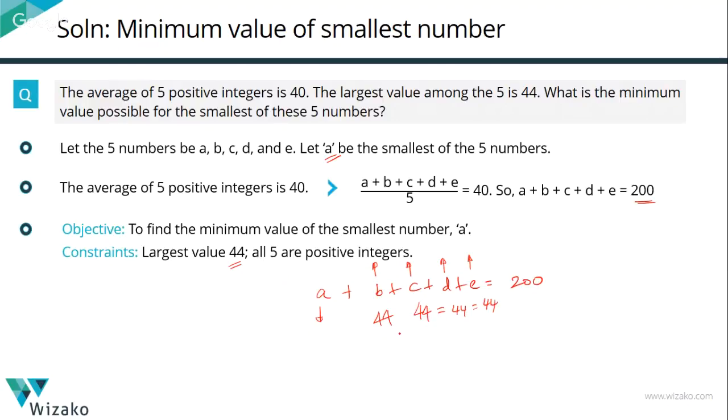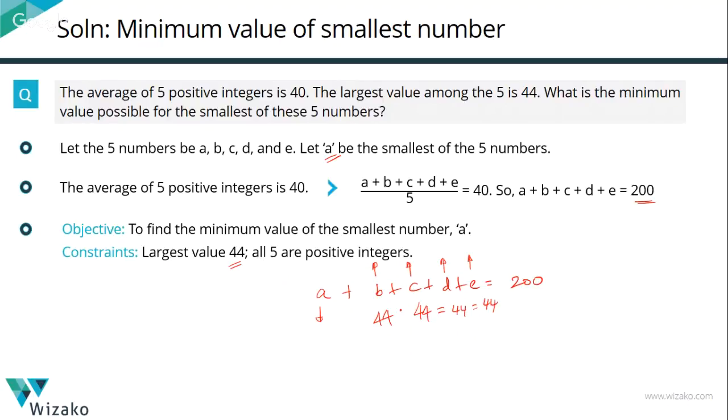The trap in this question is most of us might have thought about going with a 44, 43, 42, and 41, and would have arrived at an answer which is not the least possible value for A. And believe me, GMAT would have that answer as one of the answer choices. So you need to watch out when it comes to number properties questions and questions in descriptive statistics. Check out whether the numbers are integers. They need not even be integers. Check out whether they are distinct. Don't make any unwarranted assumptions.